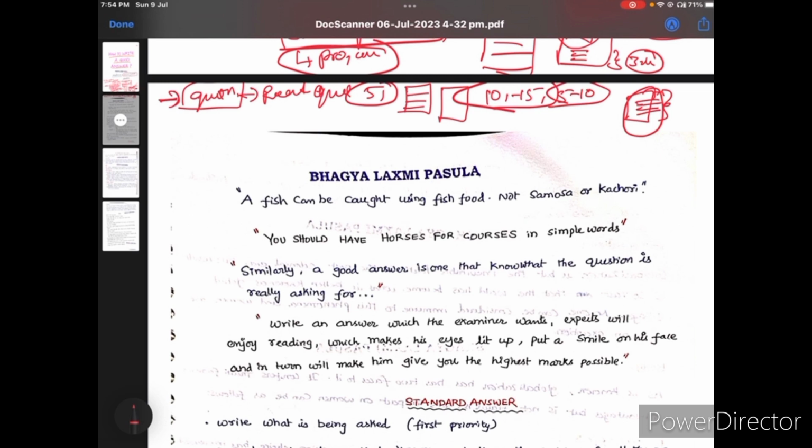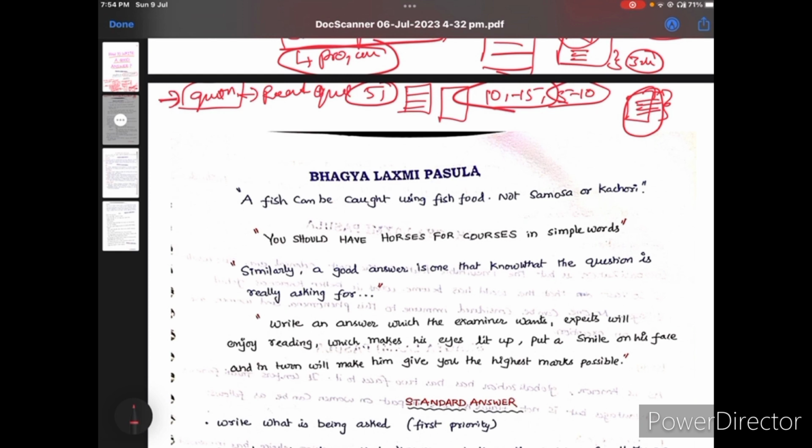And sometimes when you get confused about a question, like, I know this question but I'm not sure about it, don't leave that question. Try to attempt the question also, but lastly. Okay, remember this thing is very important. And after that, come to the next point.